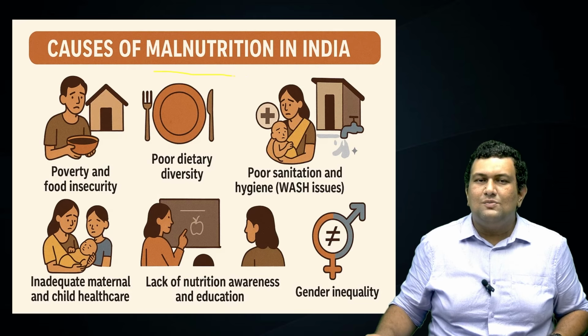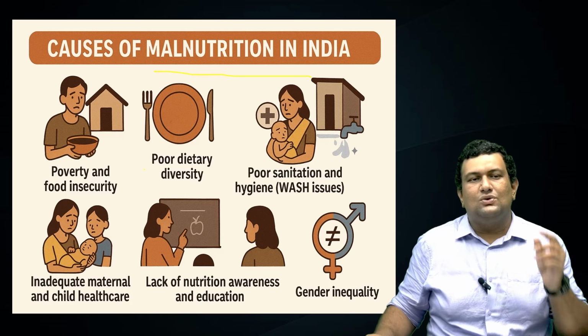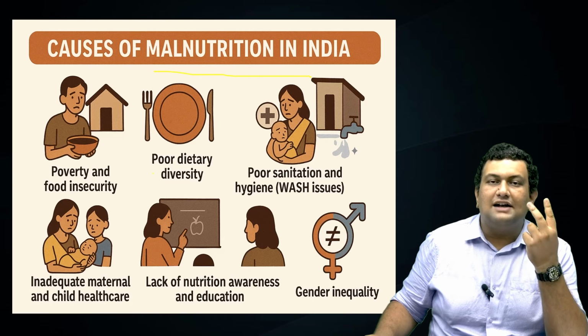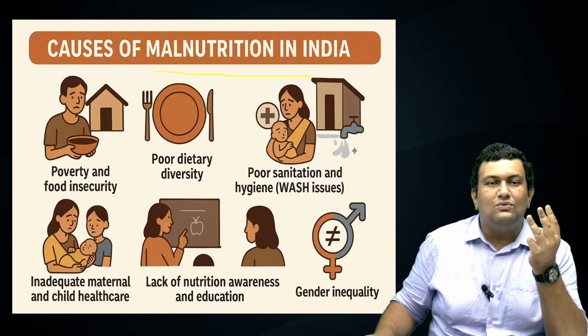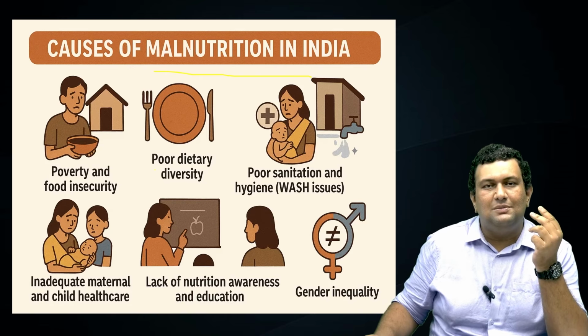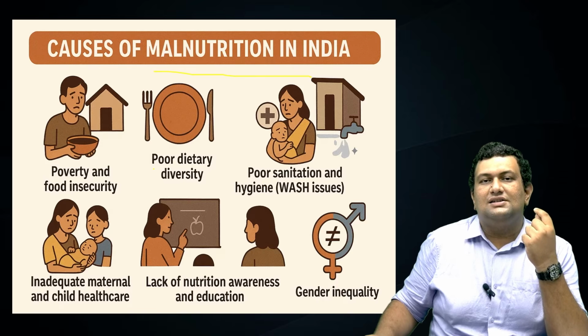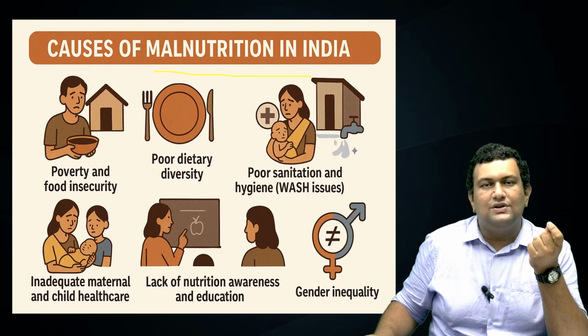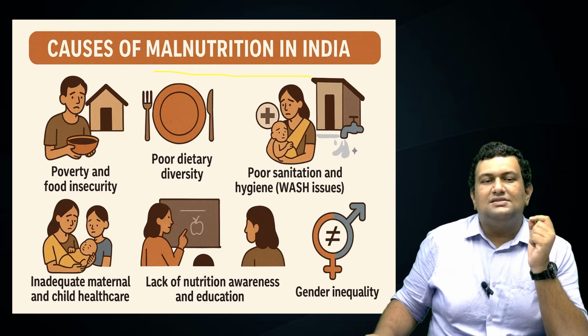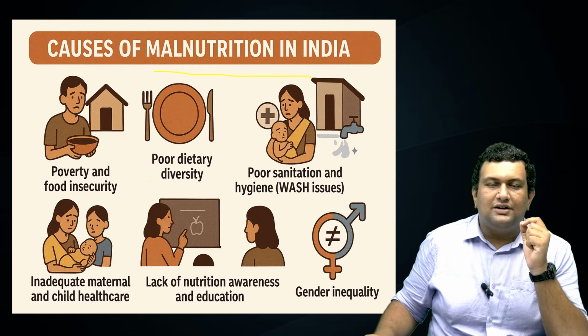We'll see the causes of malnutrition in India. The first one is poverty and food insecurity. When people are under poverty, they don't have availability, accessibility, and affordability of foods. These three A's, that is availability, affordability, and accessibility, are generic keywords which you can even quote for other topics in mains.